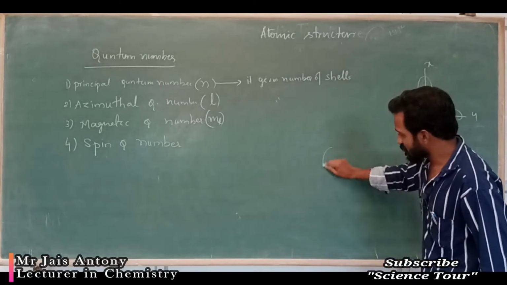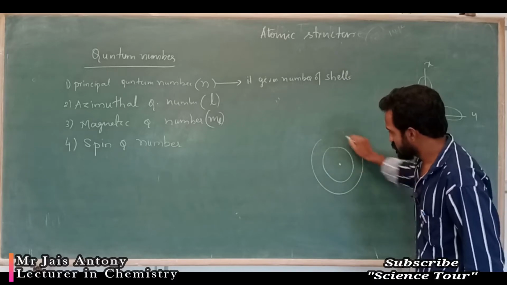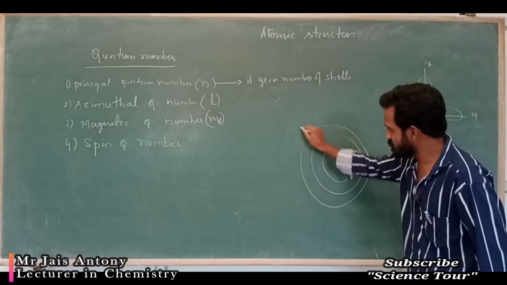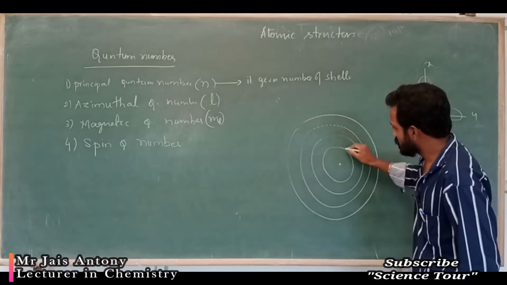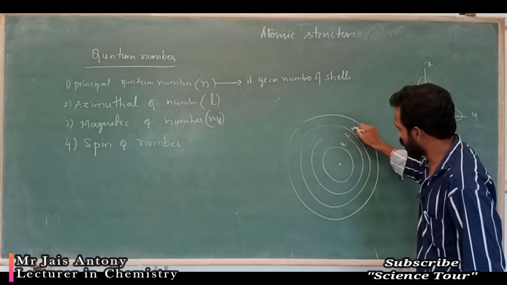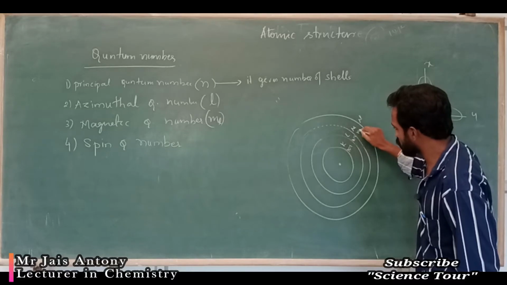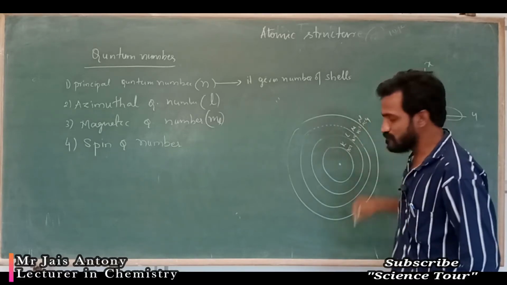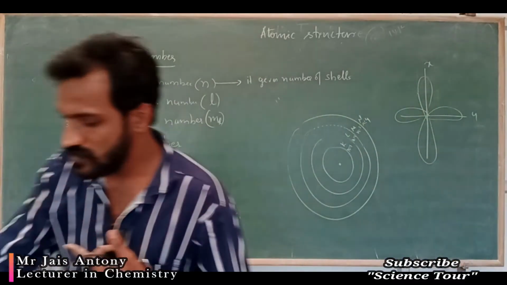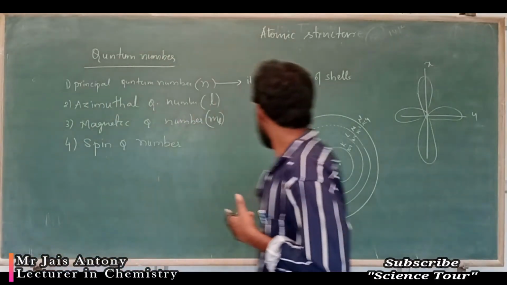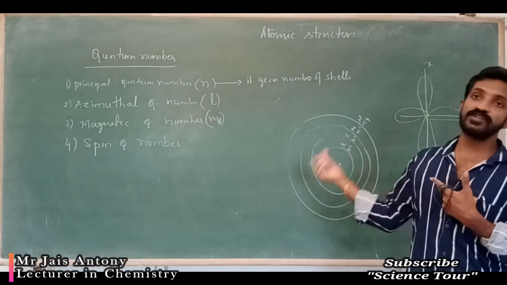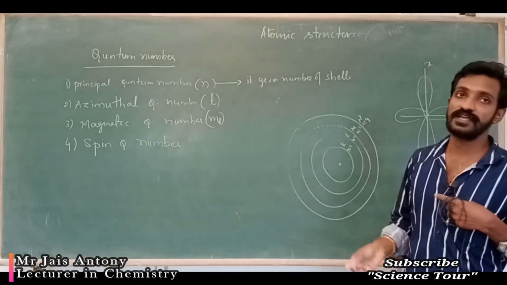This is a nucleus. First shell, second shell, third shell, fourth shell. That means K, L, M, N. n is equal to 1, n is equal to 2, n is equal to 3, n is equal to 4. That means how many shells can you see here? Four shells. Or n is equal to 5, 6, 7, like that.